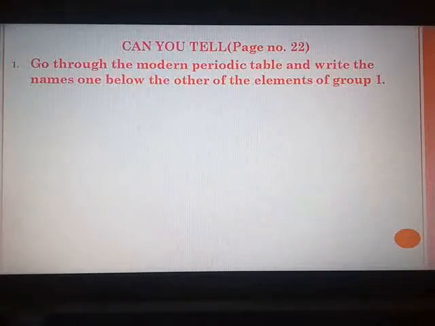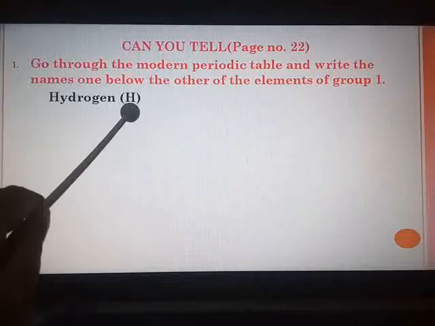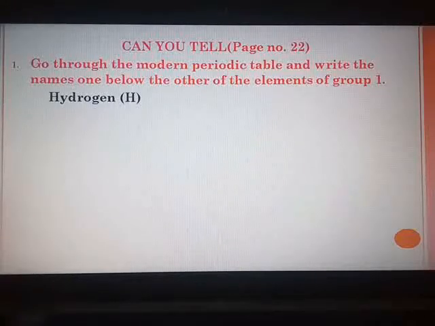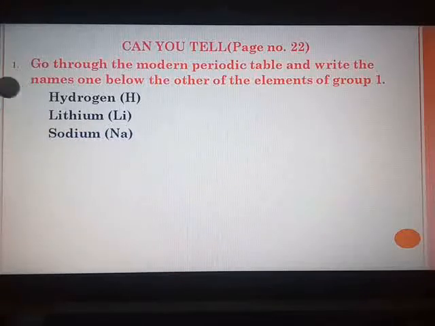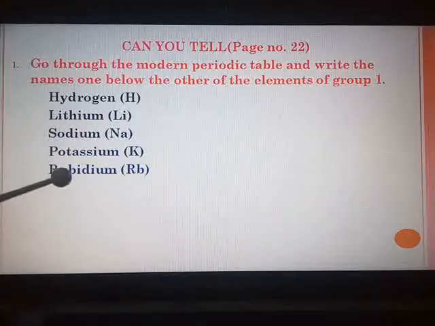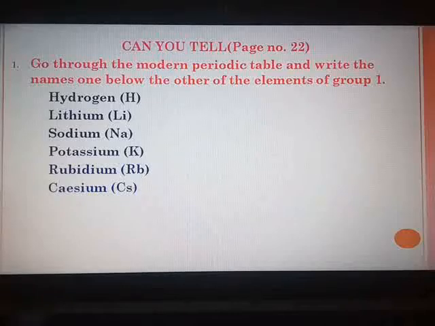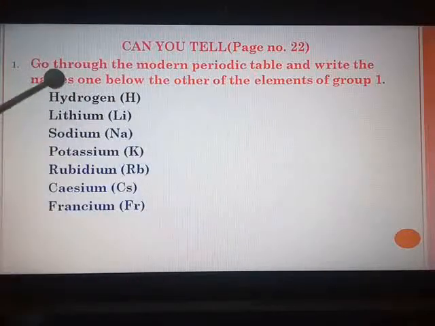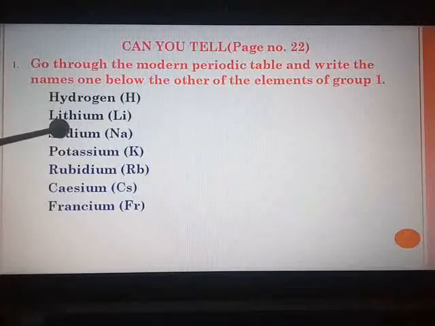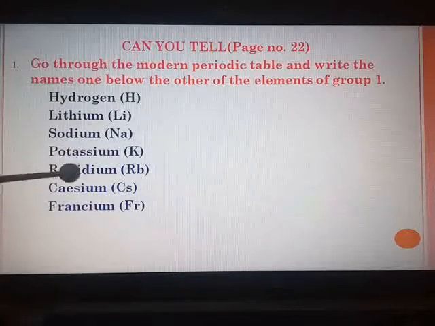Group 1 means one below the other. If you refer to the table on page number 23, the first element is hydrogen. So inside the bracket I have written the symbol. Second is lithium. Third is sodium, potassium, rubidium, cesium and francium. So the elements of group 1 are hydrogen, lithium, sodium, potassium, rubidium, cesium and francium.